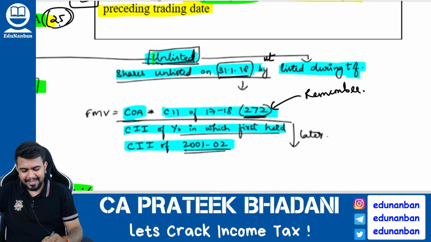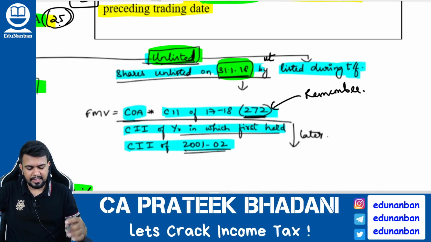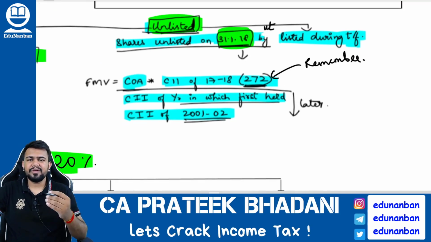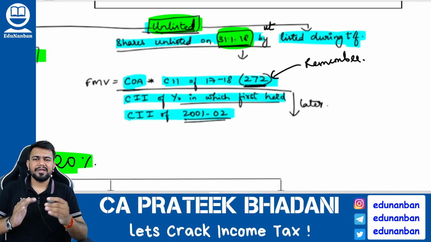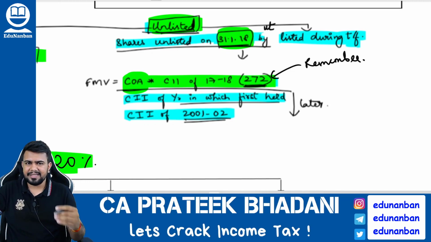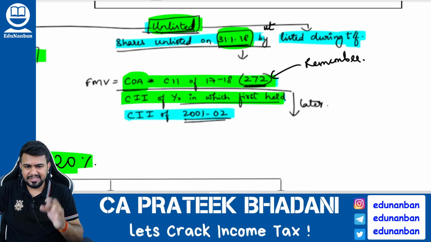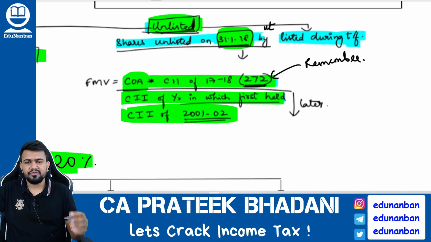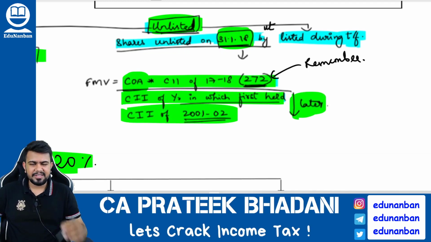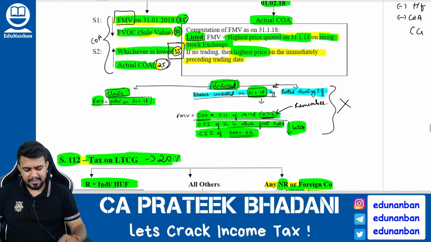Now let's talk about unlisted security. If the shares are unlisted as on 31/1/2018, then how to calculate the fair market value? You have to calculate by normal indexation. So cost of acquisition multiplied by cost inflation index of 2017-18, that is 272, divided by cost inflation index in the year in which it is first held, or cost inflation index of 2001-02, whichever is later. If you're not able to remember all this, just ignore, it is not that important.